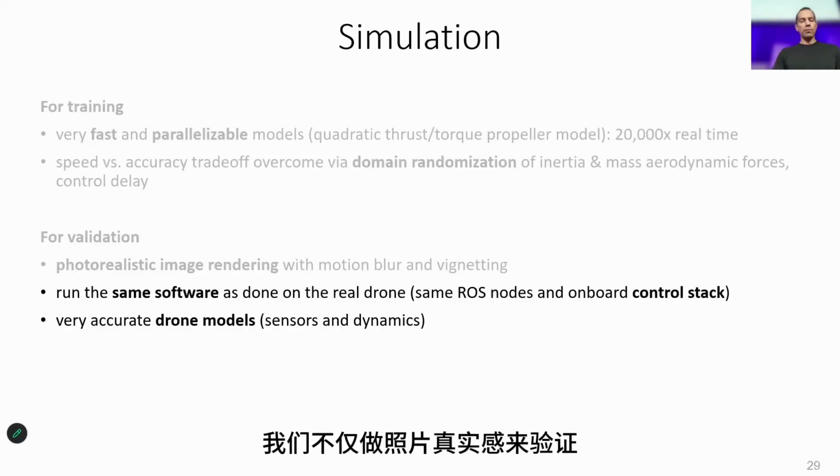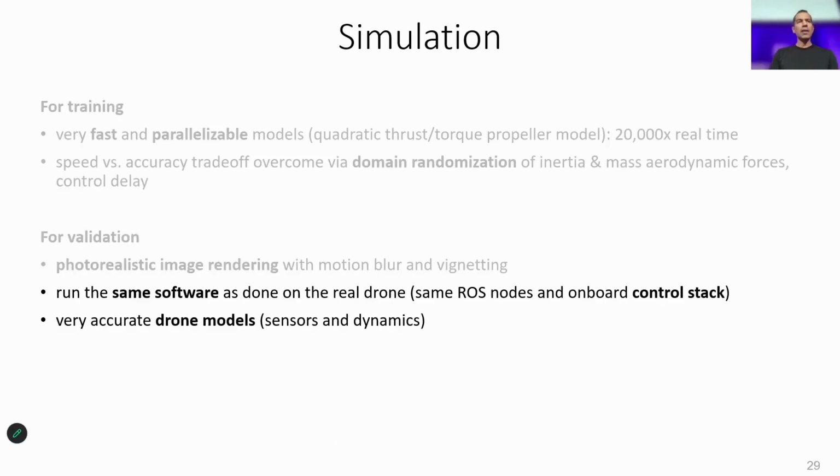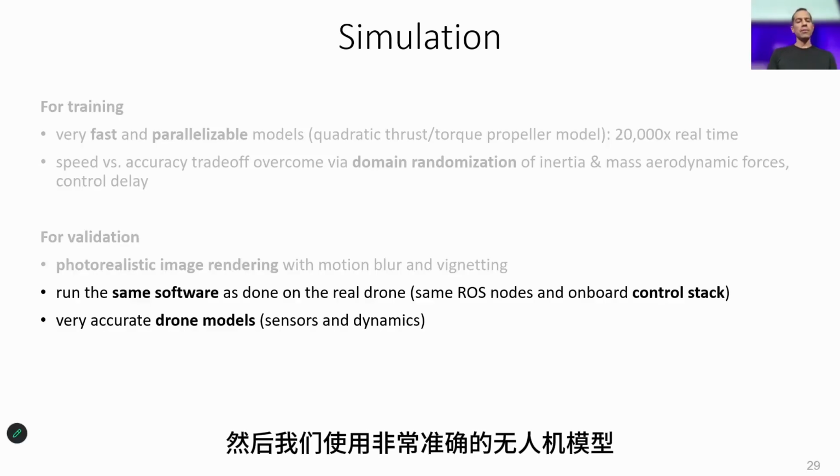Not only do we do photorealism for validation, but we also run the same software, the same ROS nodes, on the simulated drone as on the real drone. This is very, very important. And then we use very accurate drone models for the sensors and the dynamics, again, for validation. What are these drone models?